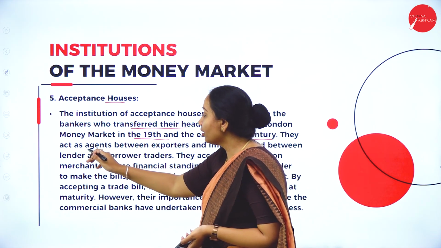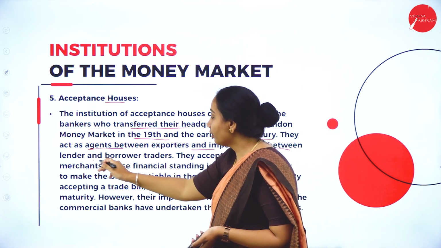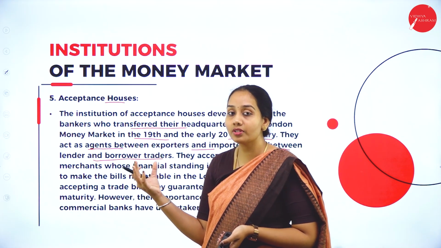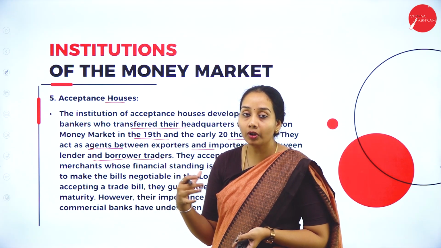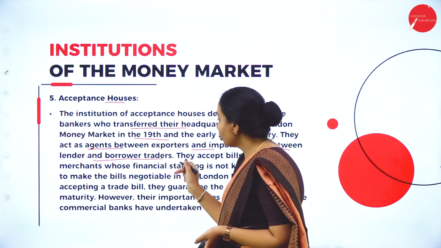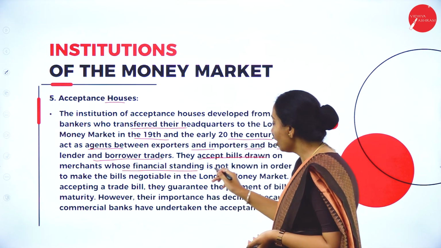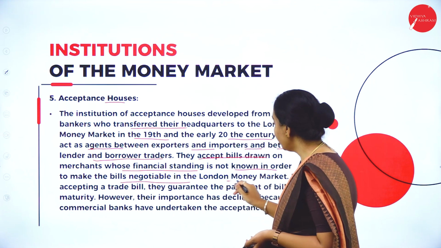They act like agents between exporters and importers and between the lender and the borrower in trade. So basically these acceptance houses are mainly involved in the export and import of products in a particular country. They accept the bills drawn on merchants whose financial standing is not known in order to make bills negotiable in the London money market.